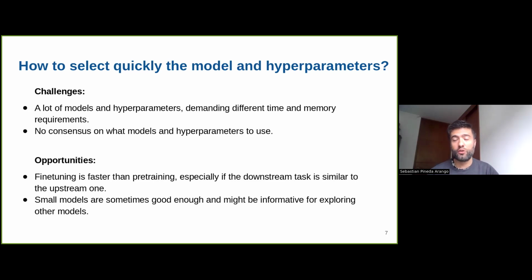However, there are also opportunities. We know that fine-tuning is faster than training, especially if the downstream task is similar to the upstream or source task. If the downstream task is similar to the upstream one, then it will be faster, and we will need different hyperparameters in case it's otherwise. Also, we have seen in the previous slides that small models are sometimes good enough, and moreover, they can be informative about the performance of other models. So it might be interesting to analyze the interactions among them.